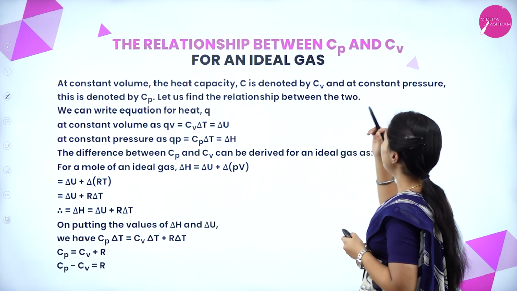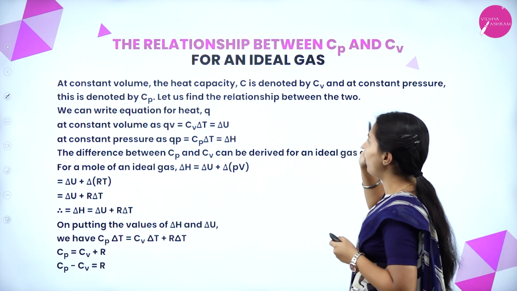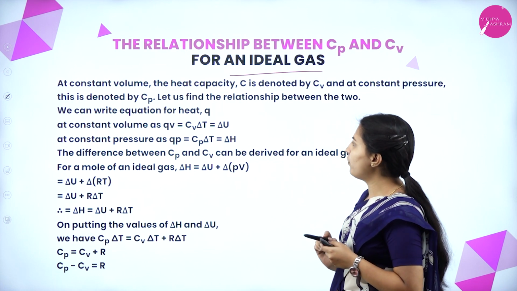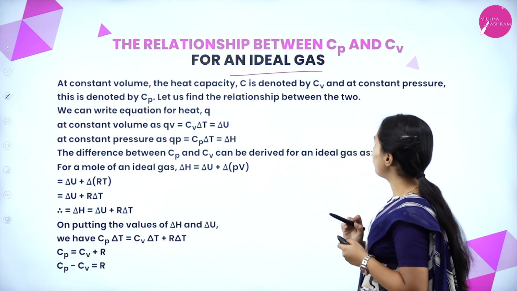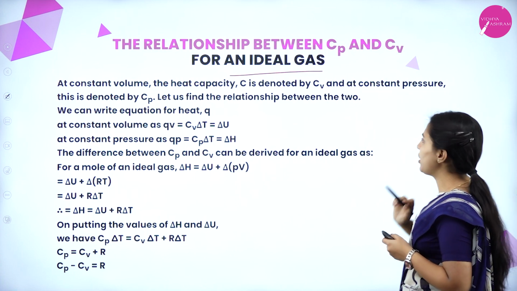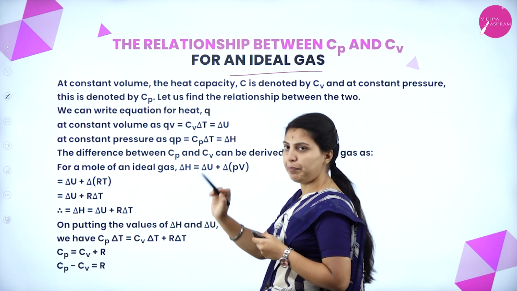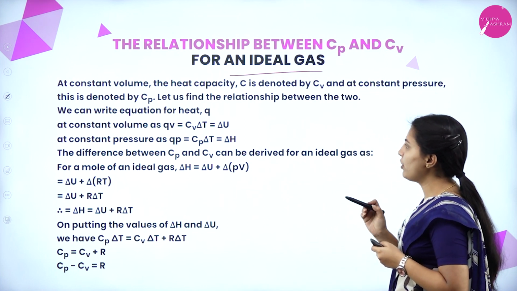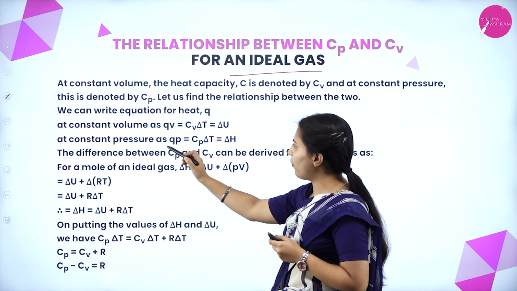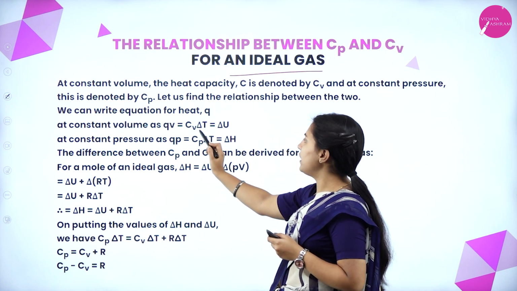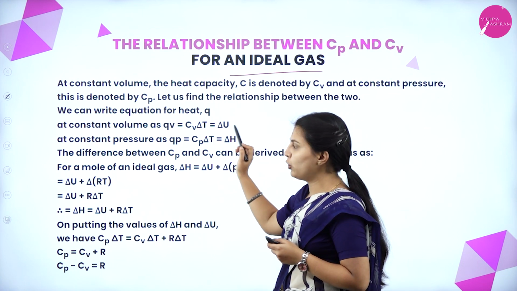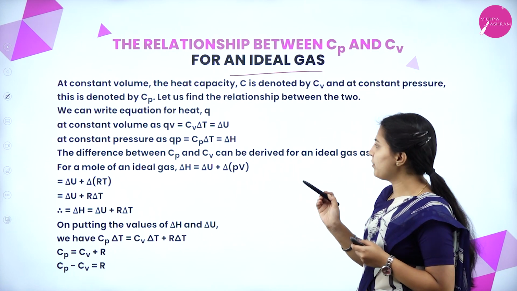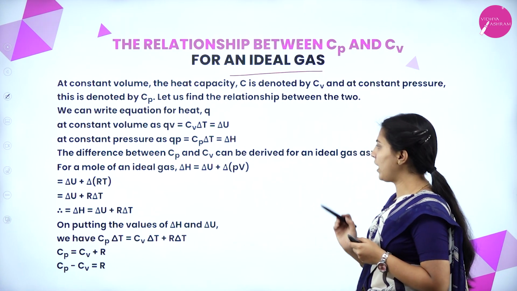The relationship between heat capacity at constant pressure and constant volume for an ideal gas. At constant volume, the heat capacity is denoted by Cv and at constant pressure, it is denoted by Cp. Let us find the relationship between the two. We can write the heat at constant volume as Qv equal to Cv delta T equal to delta U. At constant pressure, Cp delta T equal to delta H. The difference between Cp and Cv can be derived from the ideal gas equation.